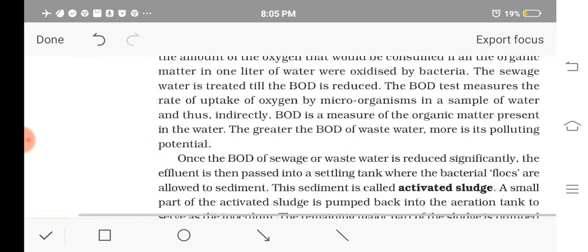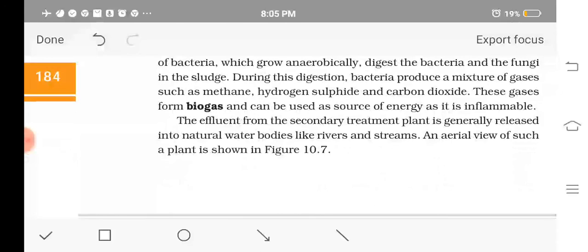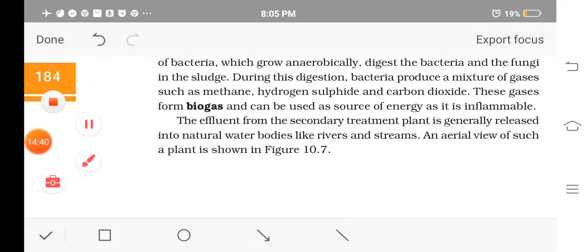Okay, so this can be asked for 5 marks. You have to study this thoroughly. It can be asked in the form of a flow chart, to explain this treatment, so you have to study it nicely.